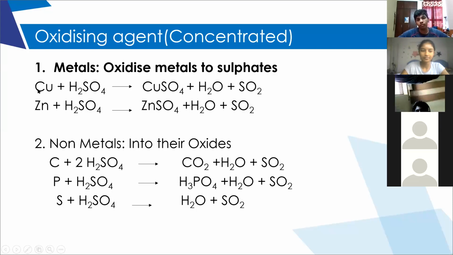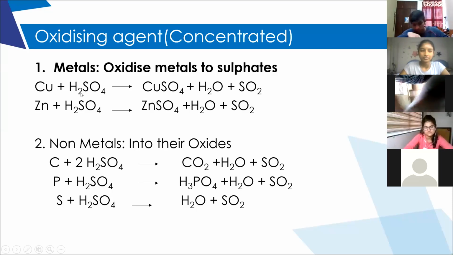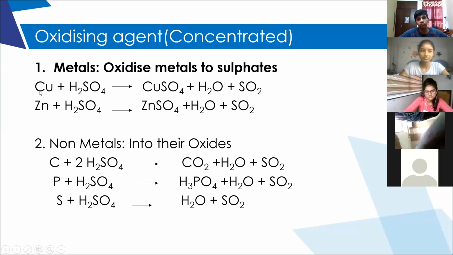The copper wire, right? When we add concentrated sulfuric acid, the brown color copper will convert into blue color copper sulfate. I repeat, the brown color copper, when we add concentrated sulfuric acid, will convert into blue color copper sulfate and sulfur dioxide gas will be liberated. How to identify the sulfur dioxide gas? It has a pungent odor. So the first one is the test for sulfuric acid.